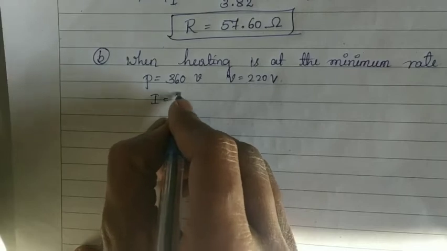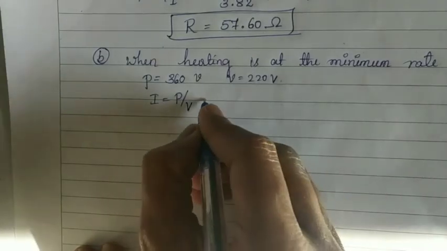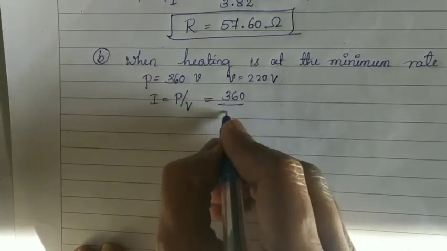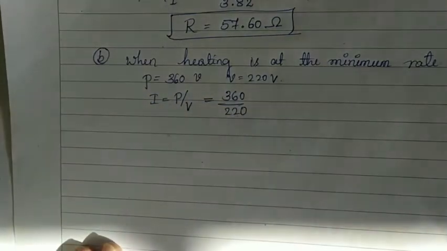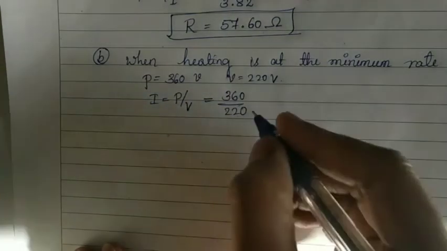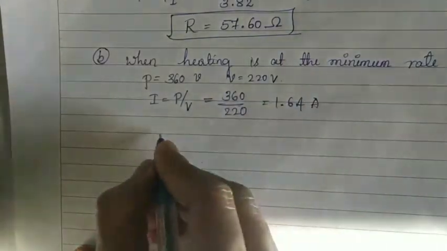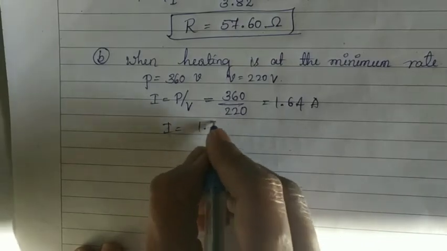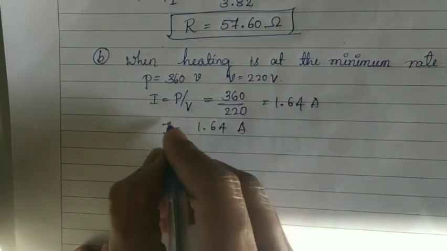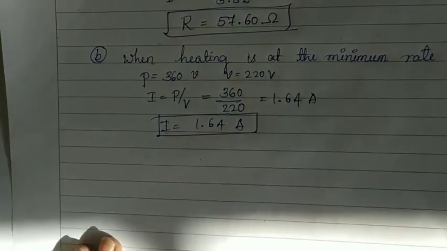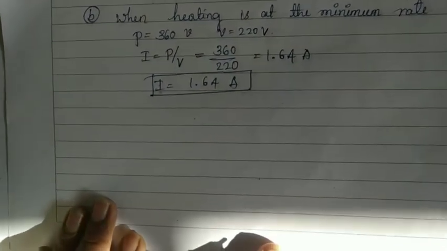Now I is equal to P by V. Substituting these two values, we get 360 by 220 is equal to 1.64 amperes. I is equal to 1.64 amperes. This much current flows in the iron box.